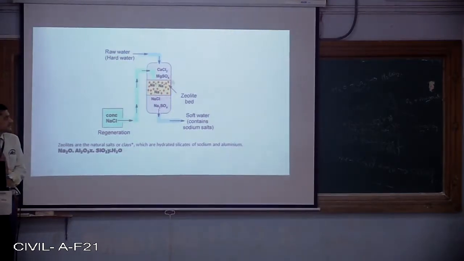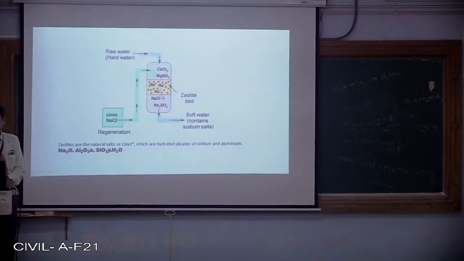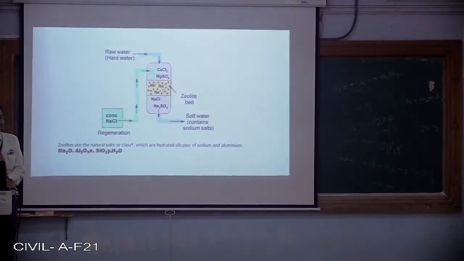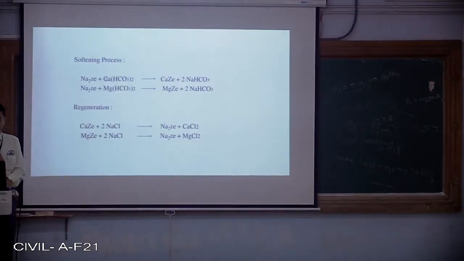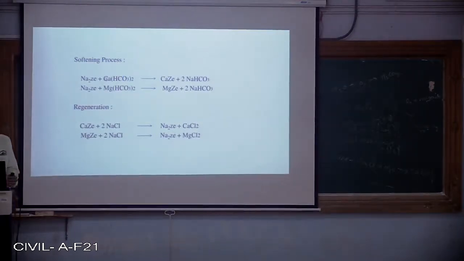Let us say this is a zeolite bed or resin bed that has been used. Hard water is passed through this, and we are going to get the softened water. So how is this water getting softened?